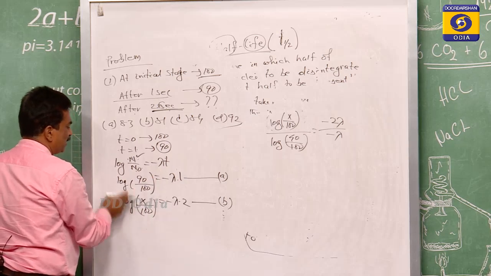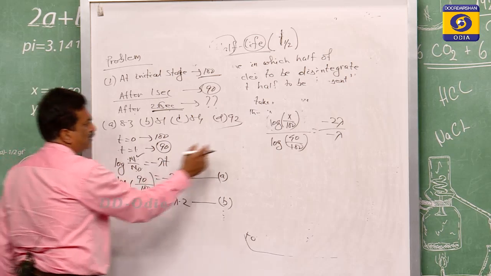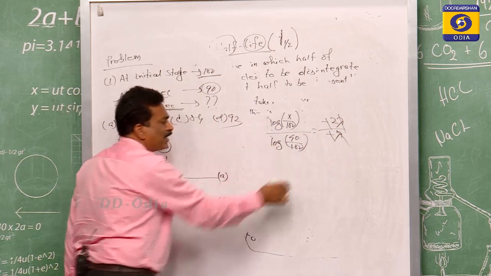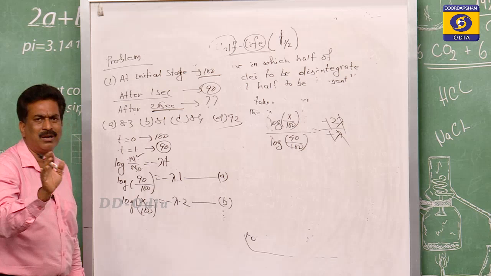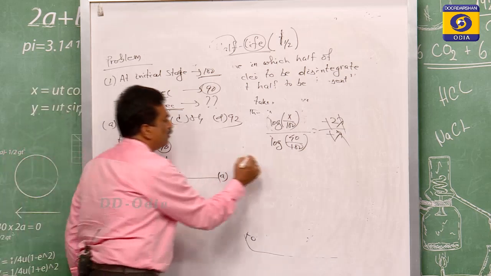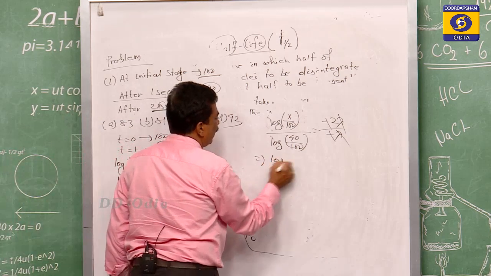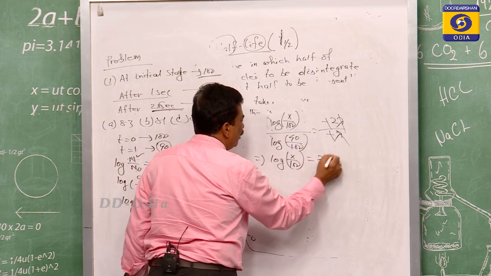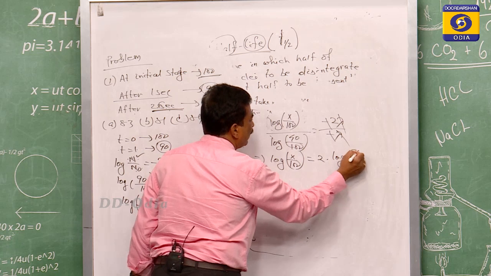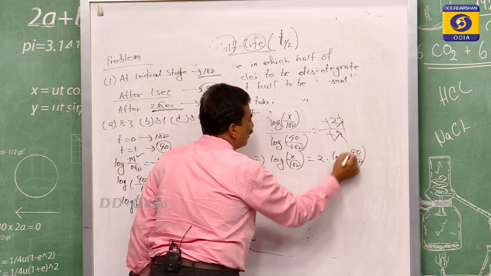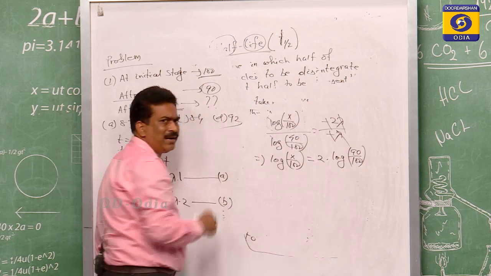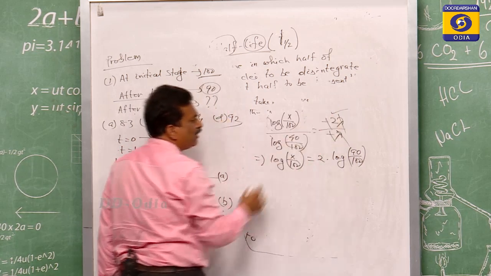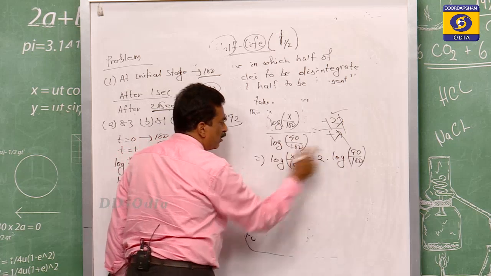The minus signs cancel and lambda cancels. Does log cancel? No, log will never cancel. So it will be logarithm of x by 100 is equal to 2 times logarithm of 90 by 100. The 2 is multiplied on that side, because the minus signs and lambda cancel, only the 2 remains.